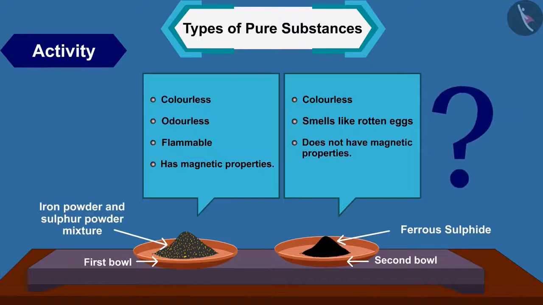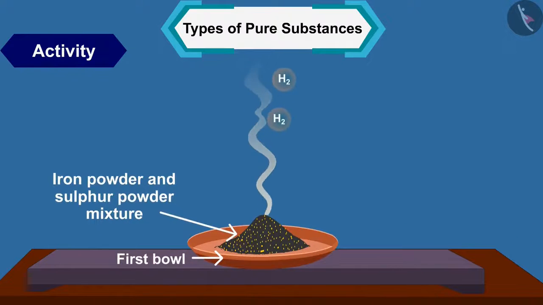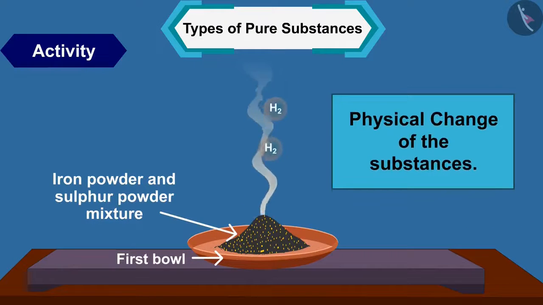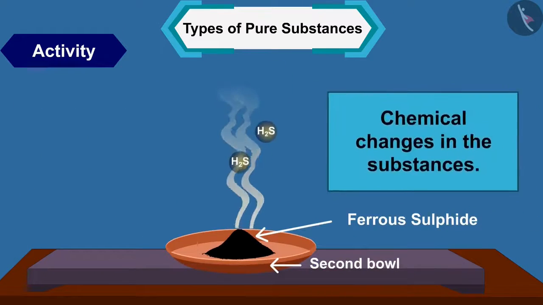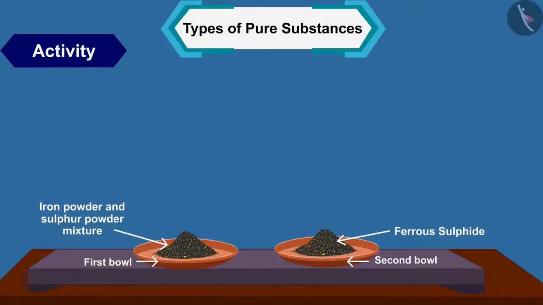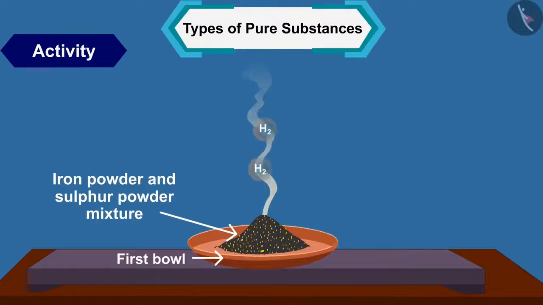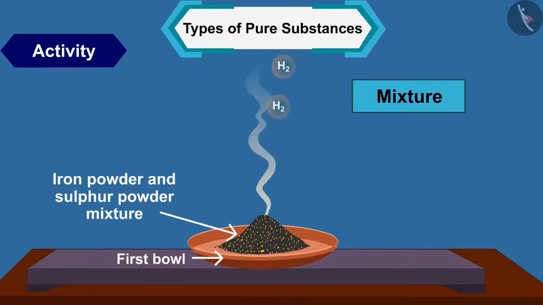Why did this happen? This happened because the action done in cup 1 resulted in the physical change of the substances, while the action in cup 2 resulted in chemical changes in the substances. The material obtained in cup 1 is a mixture of two substances, iron and sulfur.